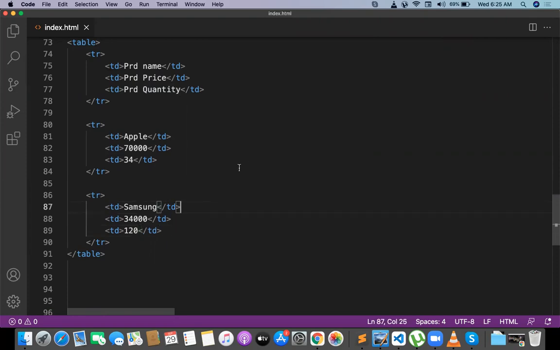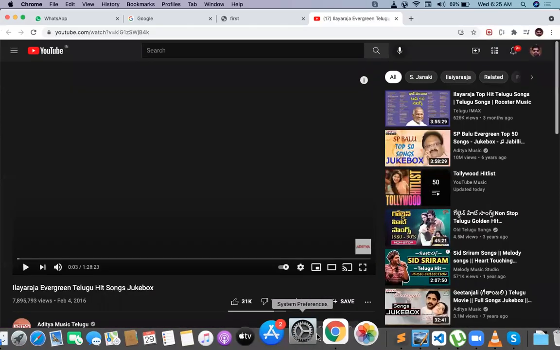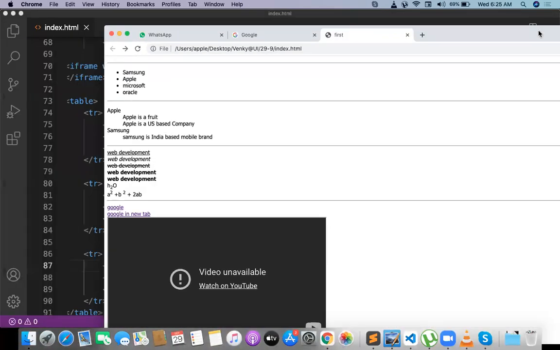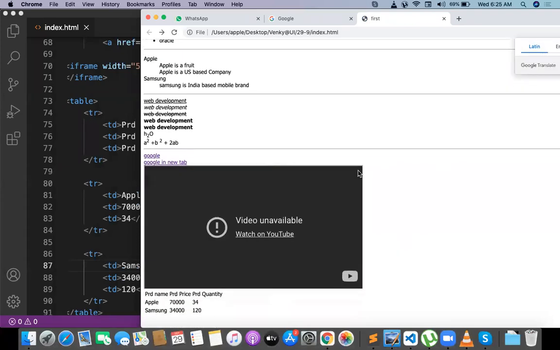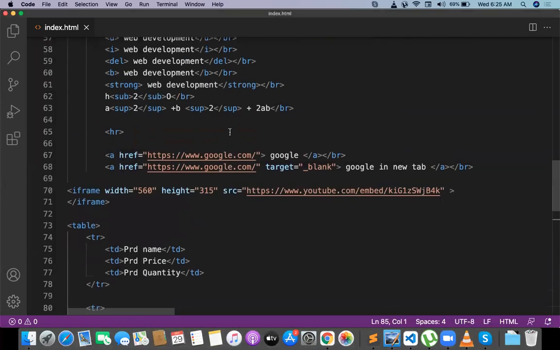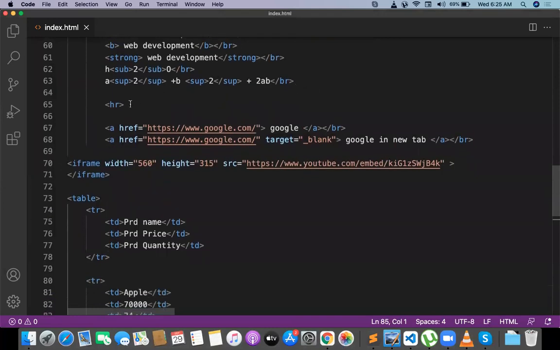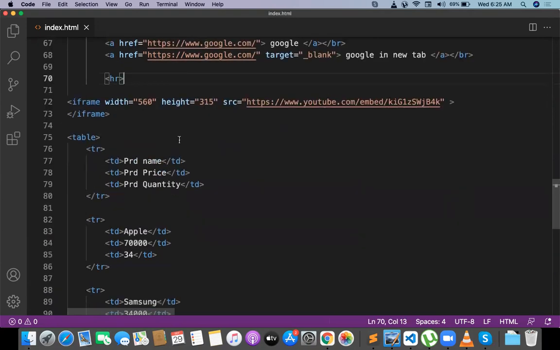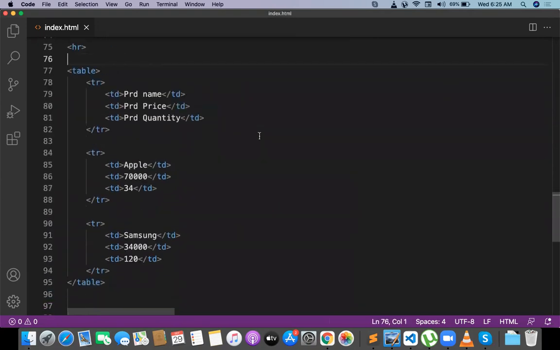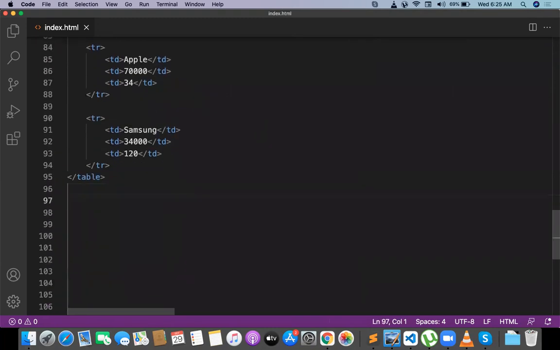So this is the table, and the table doesn't look good whenever we don't have some properties. Can you see the table? The table is there at the bottom. Product name, product price, product quantity and all. Okay, let me do one thing. I'll put an HR for each and everything. That is making breaks. HR means horizontal row.